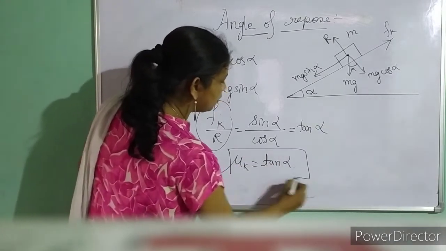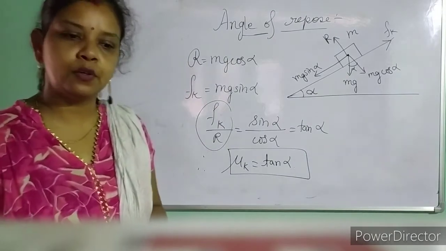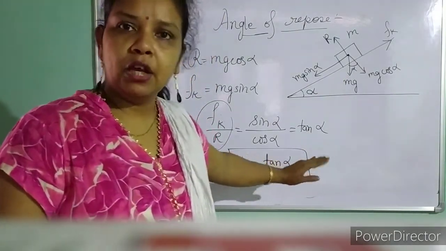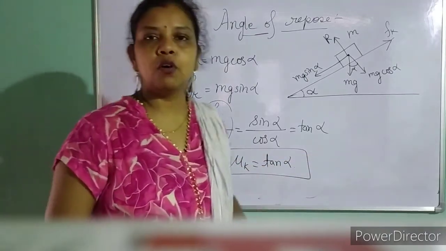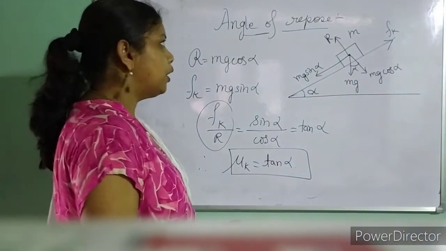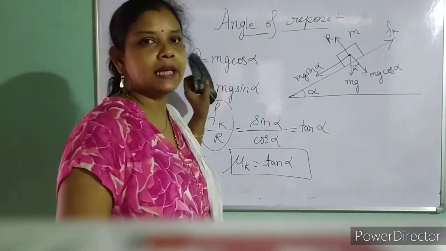So what can we conclude? We have concluded that the tangent of the angle of repose is equal to the coefficient of kinetic friction. This is the kinetic friction. So already we came to know about angle of repose and angle of friction.